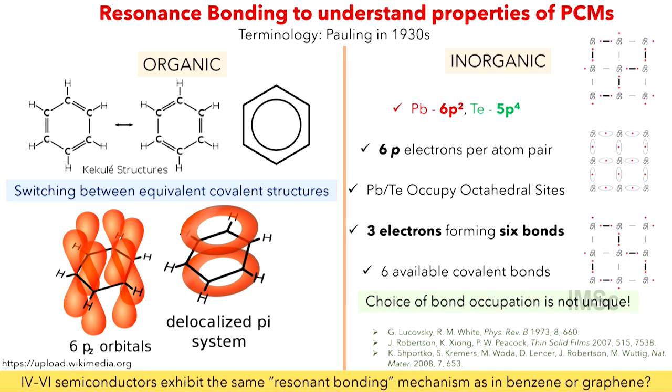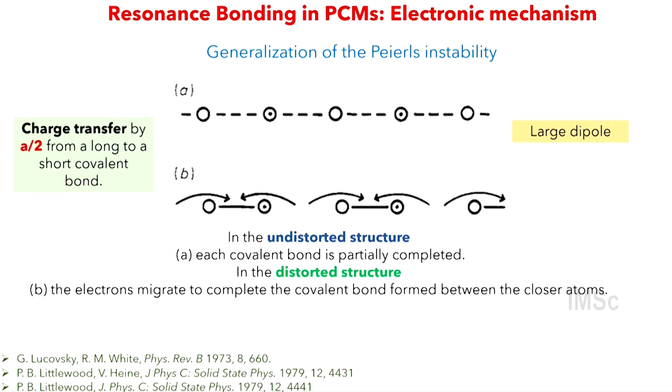Then there was a PhD thesis by Peter Littlewood from Cambridge, and he showed that actually these materials are closely linked to what are known as Peierls unstable solids, meaning these materials have very high electronic degeneracy in the ground state, which means the ground state is not going to be stable.